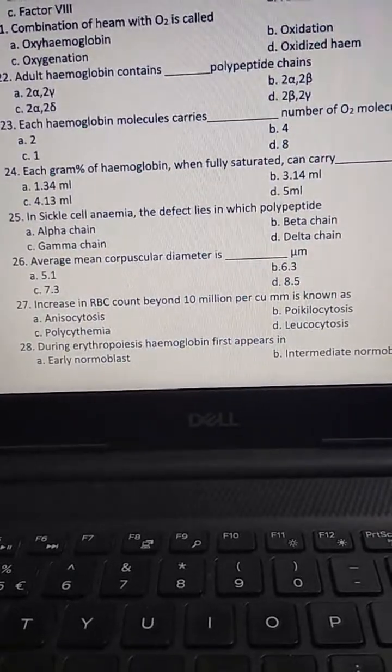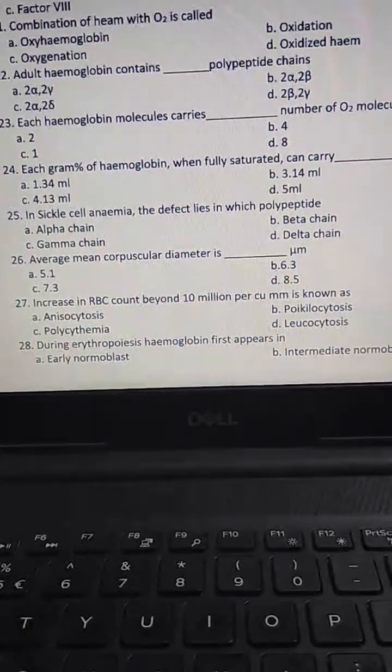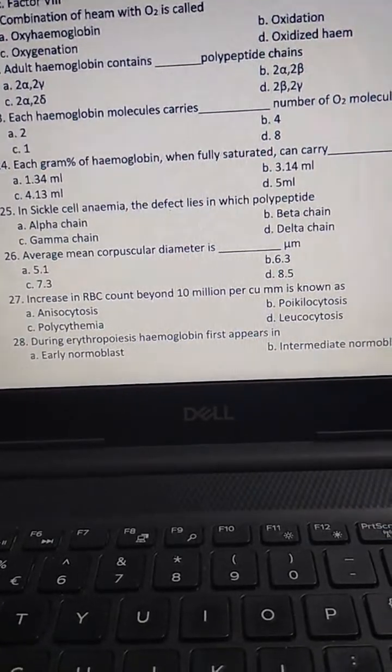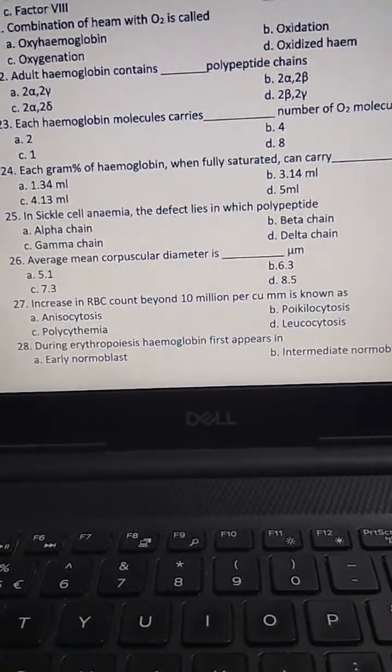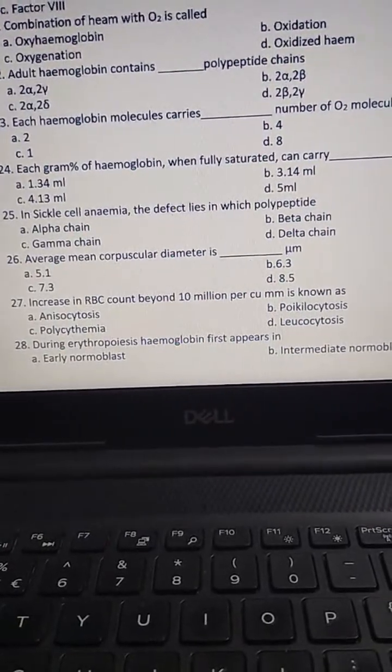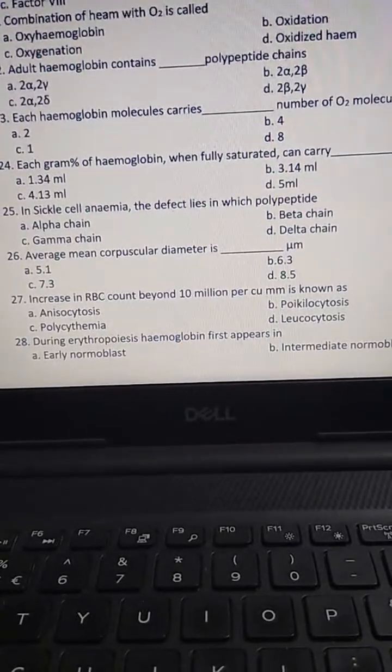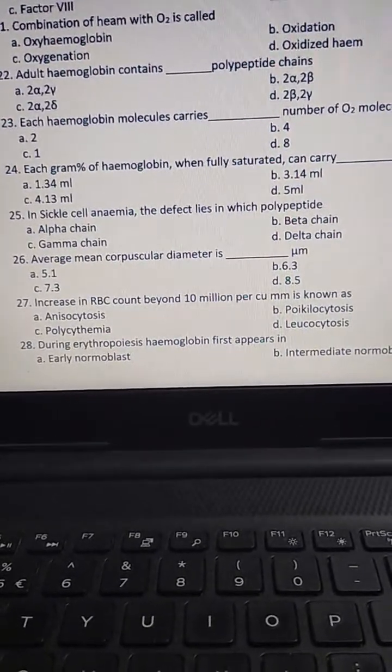The next question, increase in RBC count beyond 10 million per cubic millimeter is known as anisocytosis, poikilocytosis, polycythemia, leukocytosis. The answer is C, polycythemia.